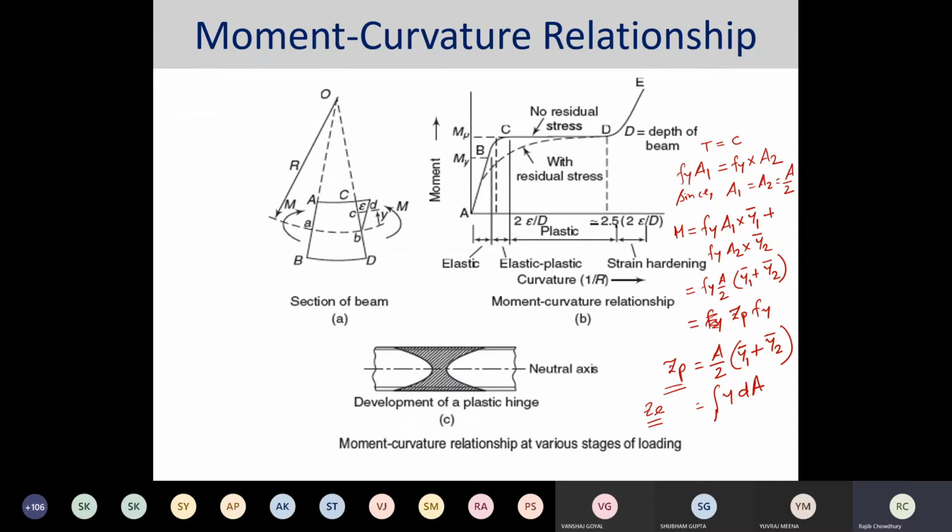Now we'll be coming to the next part, called the moment curvature relation. What this moment curvature relation essentially says to us is something we have already been seeing, the moment curvature relationship for the section of the beam. From this section of the beam, in the solid mechanics course, we calculated what the bending stress would be equal to. Bending stress would be equal to M by Z, or M by S.